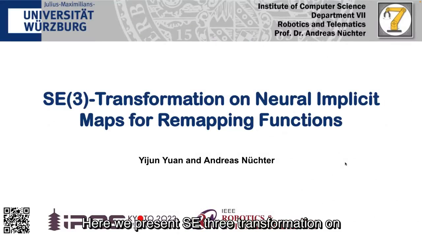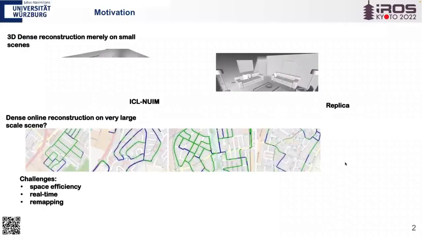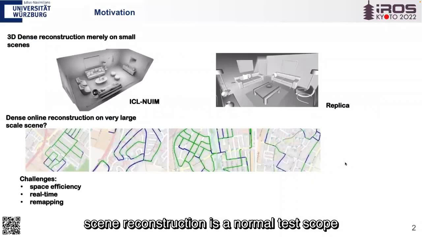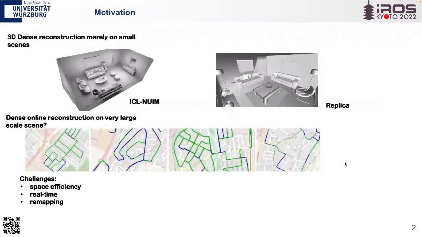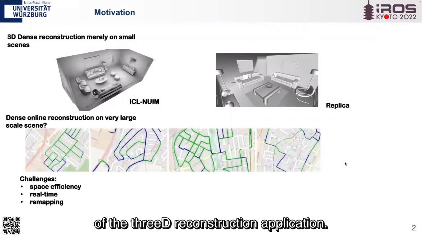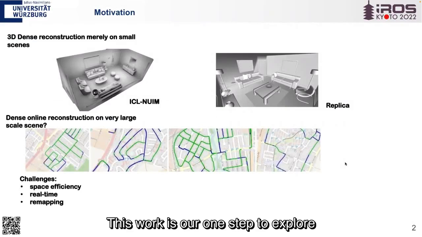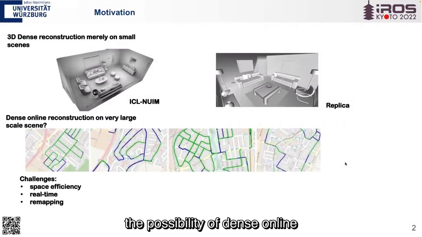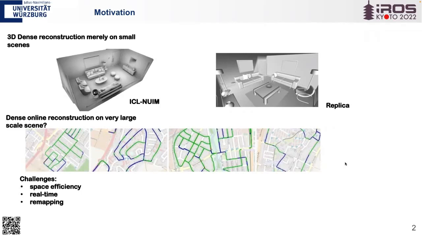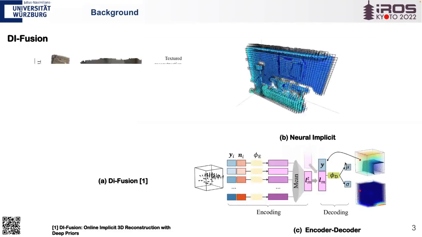Here we present SE3 transformation on neural implicit maps for remapping functions. As we all know, scene reconstruction is a normal test scope of 3D reconstruction applications. This work is our one step to explore the possibility of dense online reconstruction on large scenes like KITTI geometry that requires loop closing embedded. Such work has several challenges: space efficiency, real-time, and remapping functions.